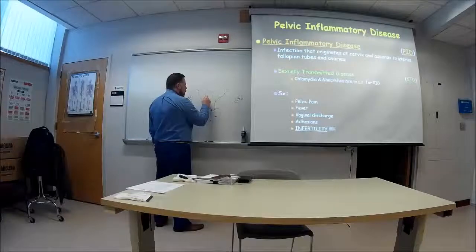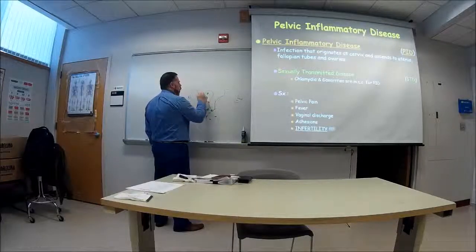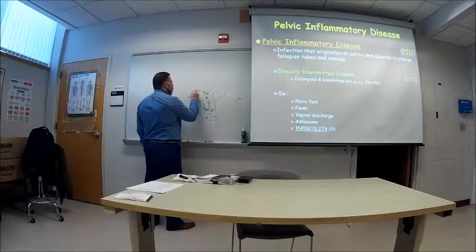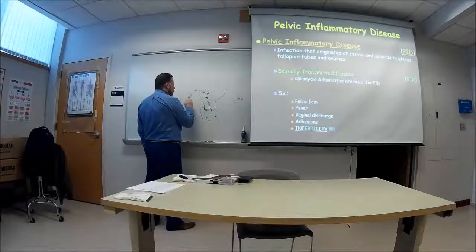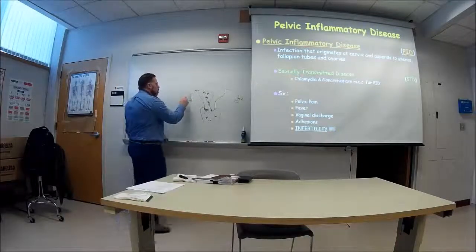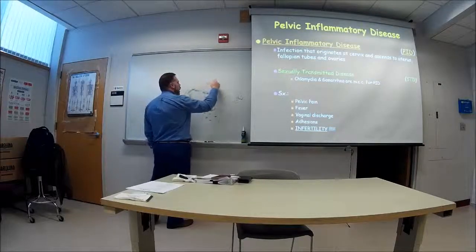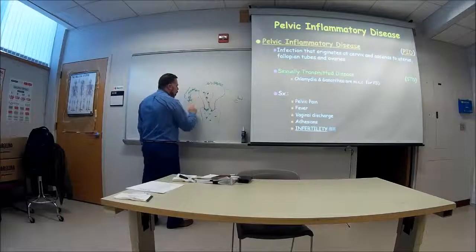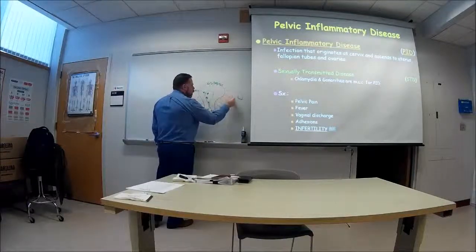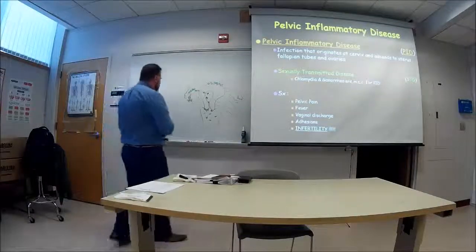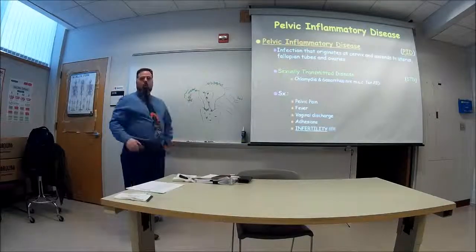Remember, this is all connected, so to move up, it goes through the fallopian tubes, kind of sets camp onto the ovary, but can move out over here and cause mayhem on the fallopian tubes, on the uterus, and all around here. And they can cause, what I showed you before, adhesion, scarring. I kind of showed you that when I talked about endometriosis.